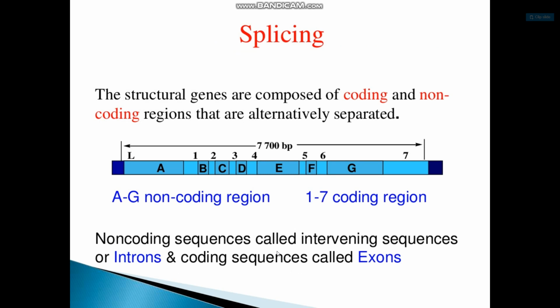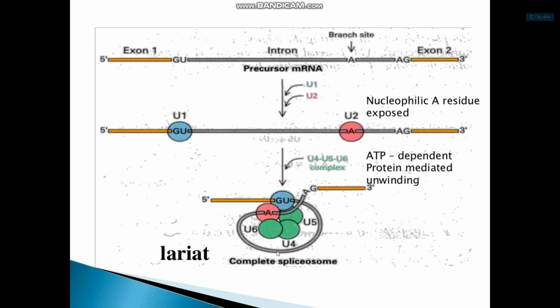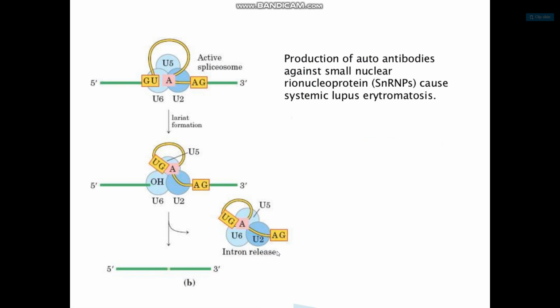First, splicing. The structural genes are composed of coding and non-coding regions that are alternately arranged. Non-coding sequences are called intervening sequences or introns, and coding sequences are known as exons. This is the exon. The intron lies in between exons, and a nucleophilic residue is exposed by ATP-dependent unwinding. This makes a lariat form in the complete spliceosome. Production of autoantibodies against small nuclear ribonucleoprotein causes systemic lupus erythematosus.